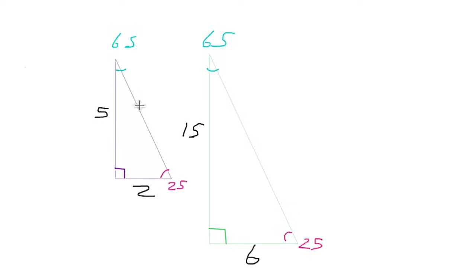Multiply by 3. If our hypotenuse is the square root of 29 here, what is the hypotenuse going to be for the big triangle? 3 times the square root of 29. So same angles, and they're proportional because of that. Now let's take a look at one of the questions.